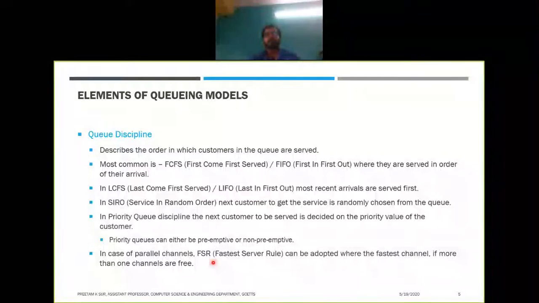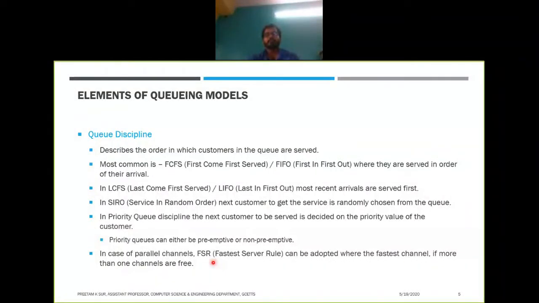So what you will do is see which queue is moving first. In FSR, the next customer is allotted to the counter which is giving you the service at the highest rate. You try to determine this by seeing how a queue moves, how the persons in the queue are served.